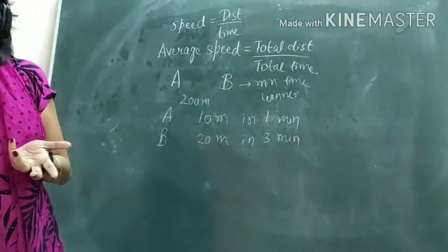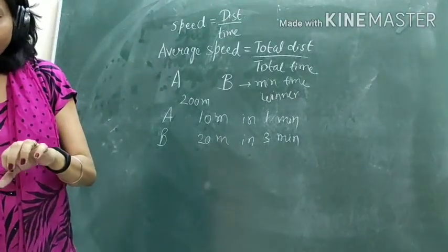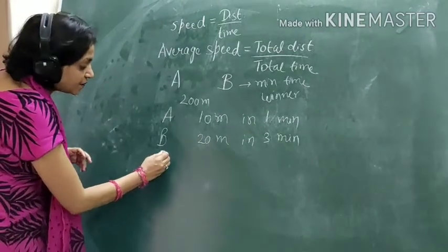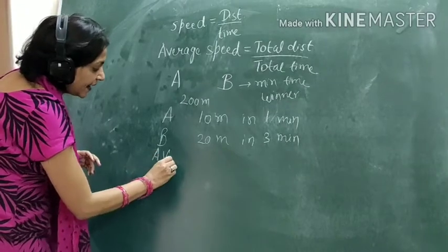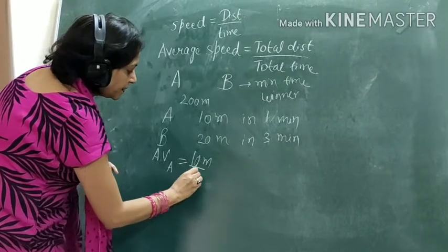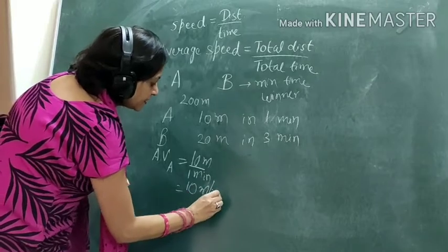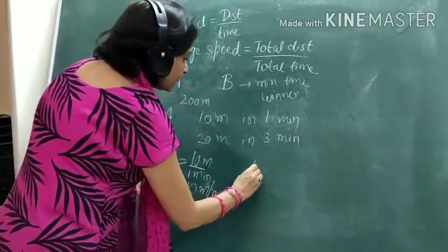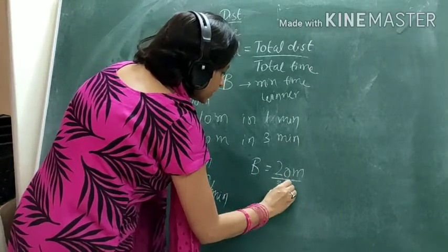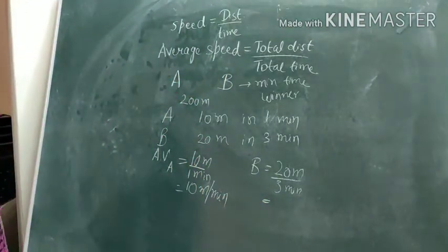Let me take any data. Now, if you have to compare whose average speed is more, how will you calculate? Lavish said A is faster, because the average speed of A is 10 meters upon 1 minute, so it comes out to 10 meters per minute. For B, it is 20 meters upon 3 minutes. How much would it come to?